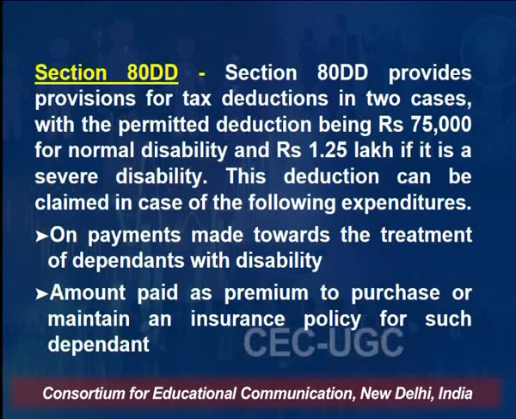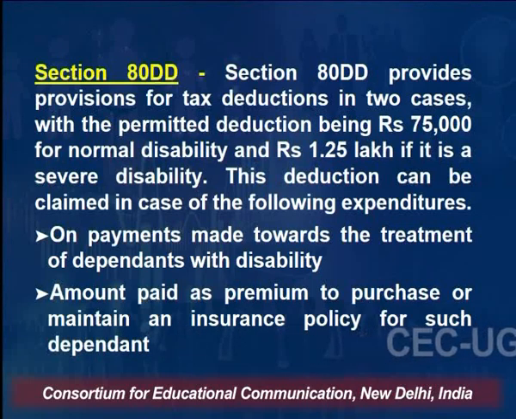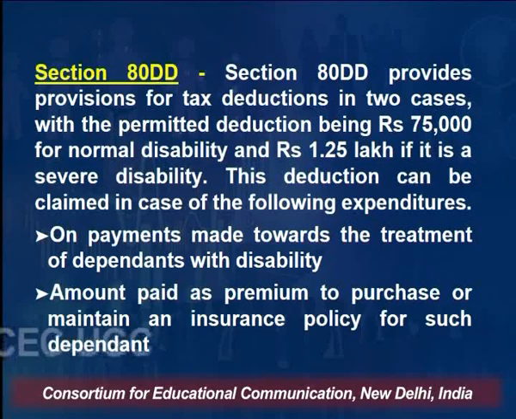This deduction is allowed for the upbringing of that person, if you have a dependent child or a dependent person. All of us know that upbringing a dependent, physically challenged person is difficult. If there is a disability, extra expenditure is involved in upbringing that person.